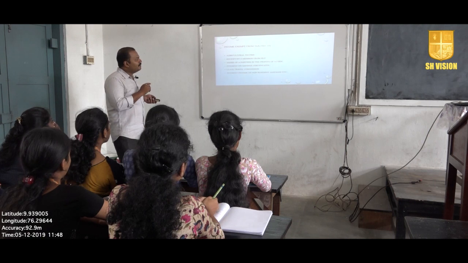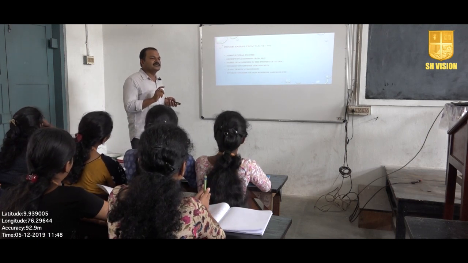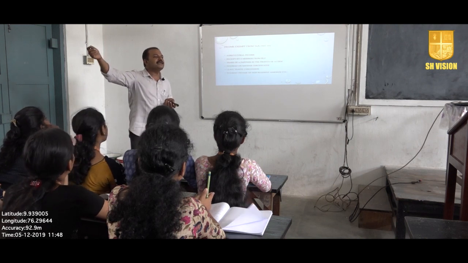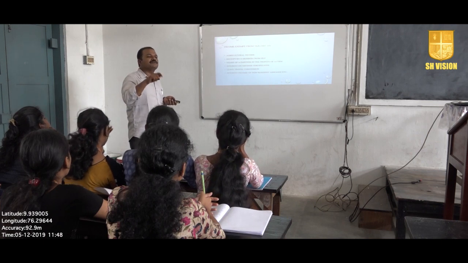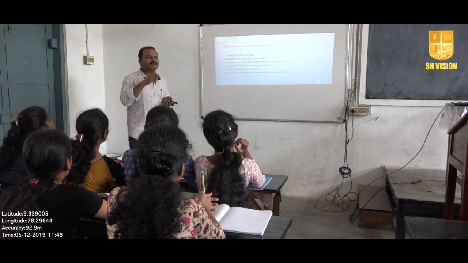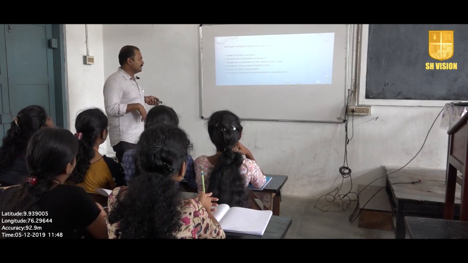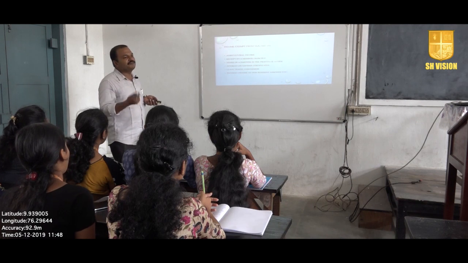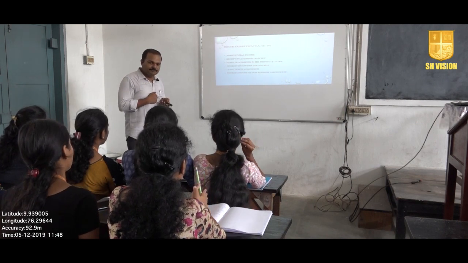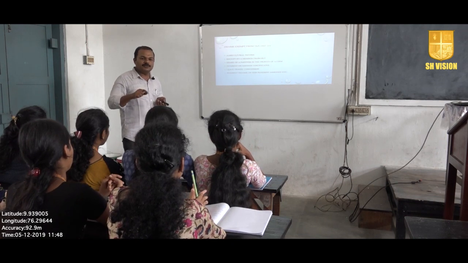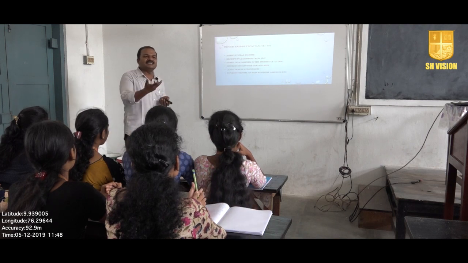Next is receipt by a member from HUF. That is not actually an exemption, because HUF as such is a separate assessee. HUF is already paying tax, so the member who is deriving income from the HUF need not pay tax again. We do not have provisions of double taxation. That is why it is exempted in the hands of the individual. Next is the share of the partner in the profits of the firm. A partner who is deriving a share of profits from the firm will also be exempted, basically because the firm is paying the tax. Then interest on saving certificates, that is national saving certificates, etc.